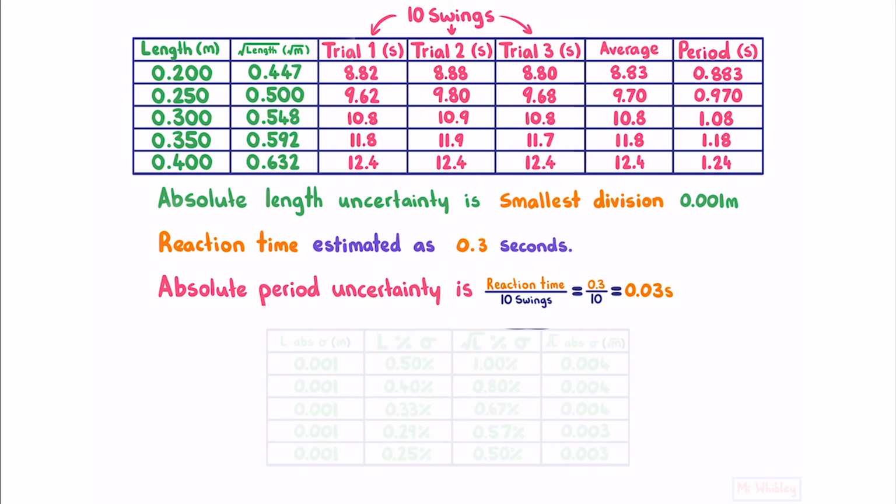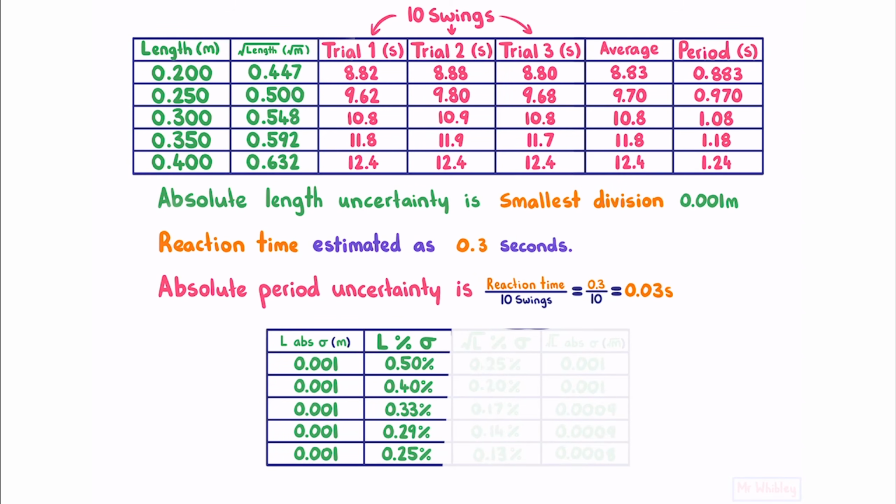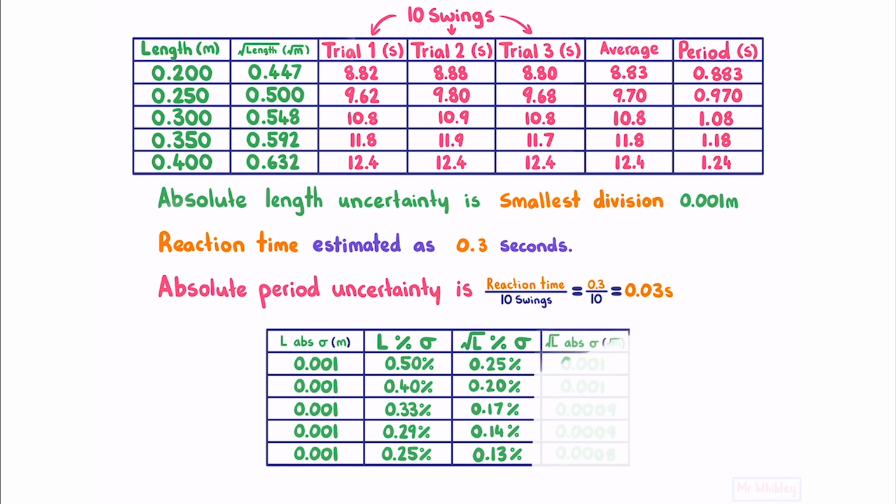And now to find the uncertainty in our square root length, we need to take the absolute uncertainty in our length, find it as a percentage. Because a square root is a power of a half, to find our percentage uncertainty in the square root of L, we multiply the percentage uncertainty in L by a half. And then finally multiply this by our square root L values to find our absolute uncertainty in the square root of L, which is very small.